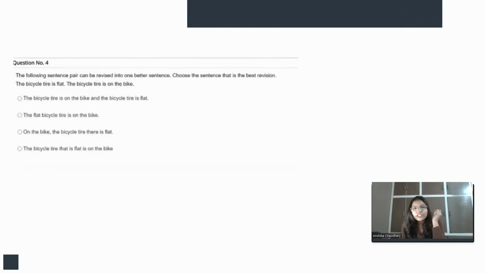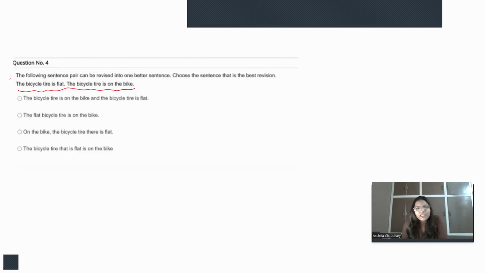So the next question is: the following sentence pair can be revised into one better sentence. Choose the sentence that is the best revision. Okay, all right. So this is our sentence, and we need to change this sentence in a proper manner, or in the best version, right?